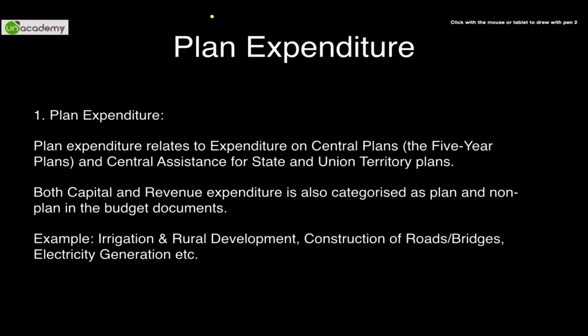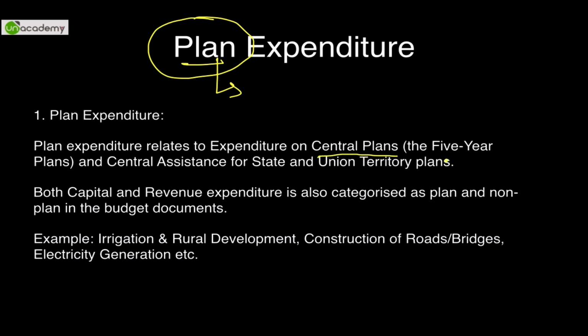The second point under the type of expenditure is planned expenditure or plan expenditure. As the name suggests, any kind of expenditure that has been mentioned in the central plans by the government. Earlier, they were the 5-year plans. Now, whatever they are going to come out with under Niti Aayog will be called plan expenditure.